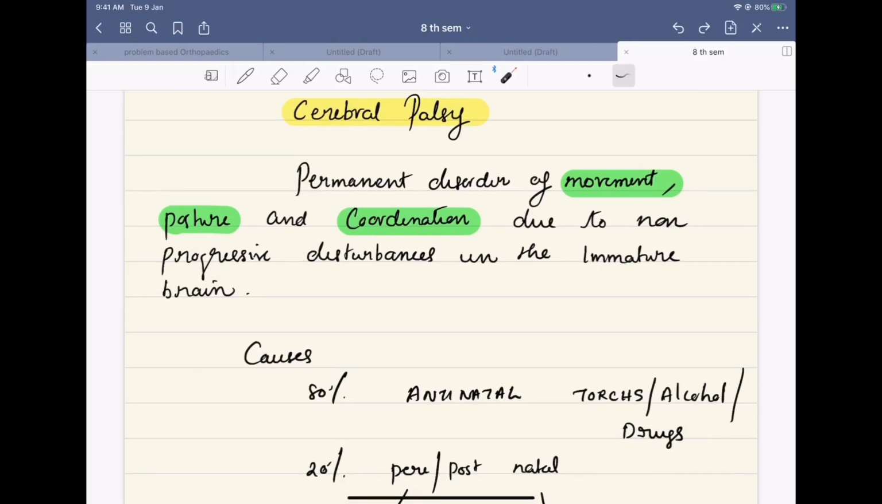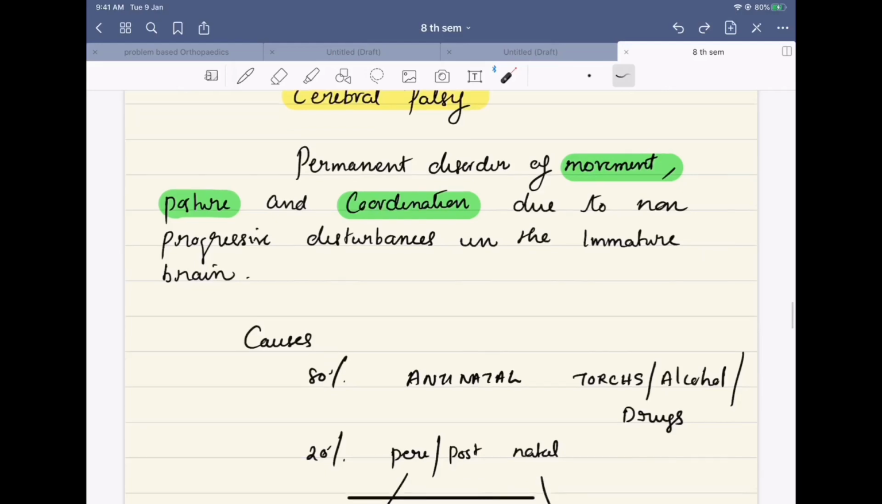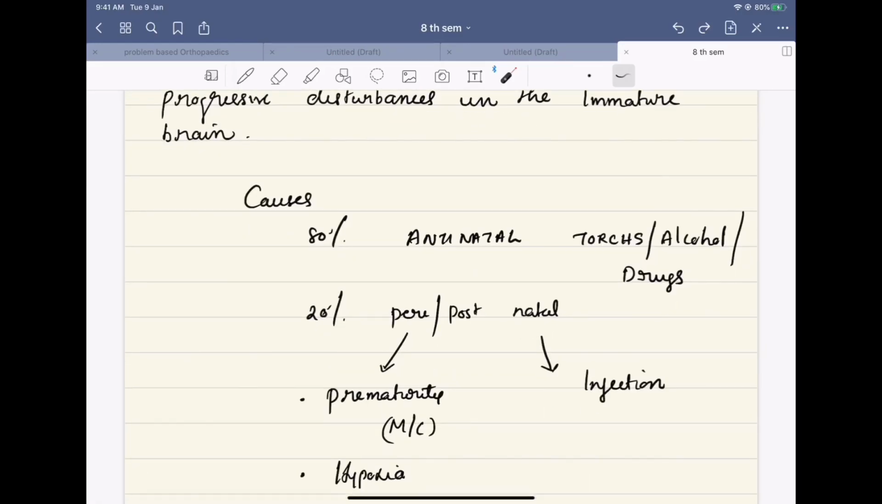The brain matures within 3 years of birth. So, cerebral palsy is diagnosed in children whose disease has started before 3 years. Causes can be divided into antenatal, perinatal, or postnatal. The most common cause is antenatal. Among the antenatal causes, TORCH infection, alcohol, and drugs are the predominant causes.